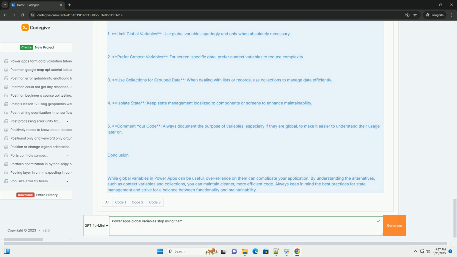Conclusion. While global variables in Power Apps can be useful, over-reliance on them can complicate your application. By understanding the alternatives, such as context variables and collections, you can maintain cleaner, more efficient code. Always keep in mind the best practices for state management and strive for a balance between functionality and maintainability.